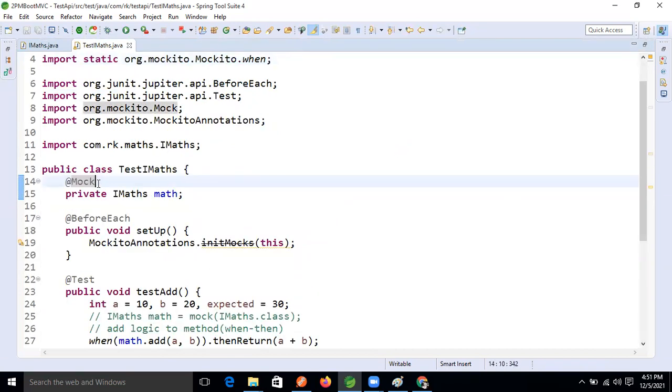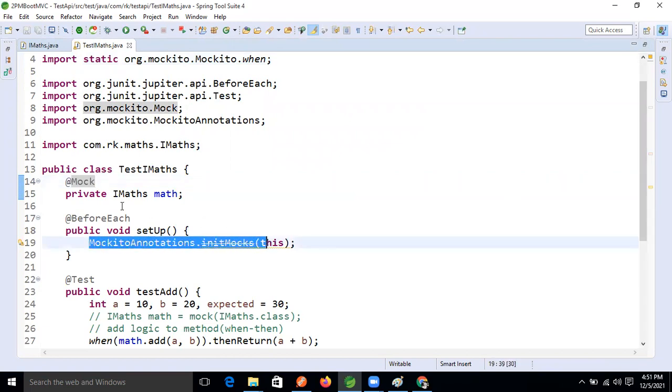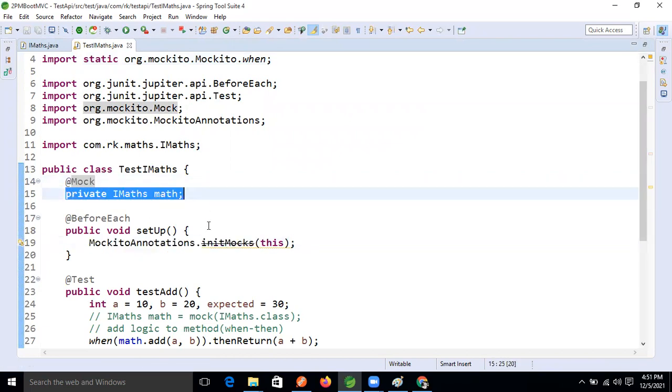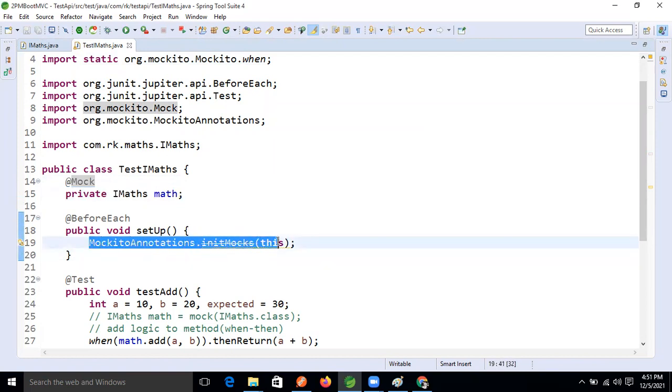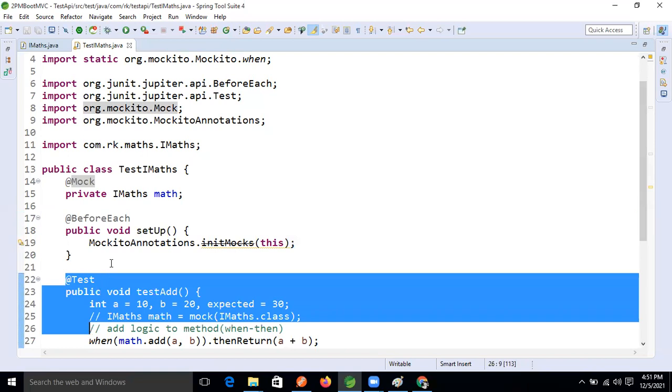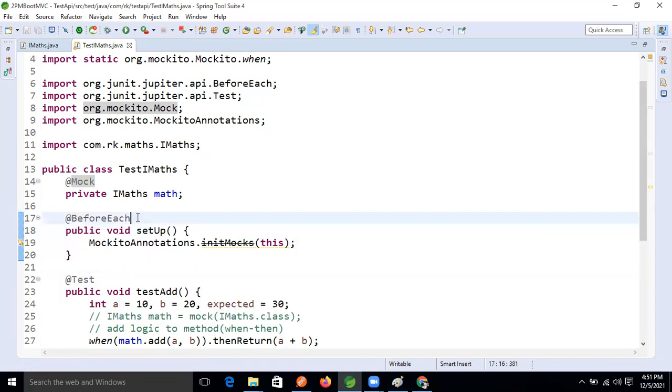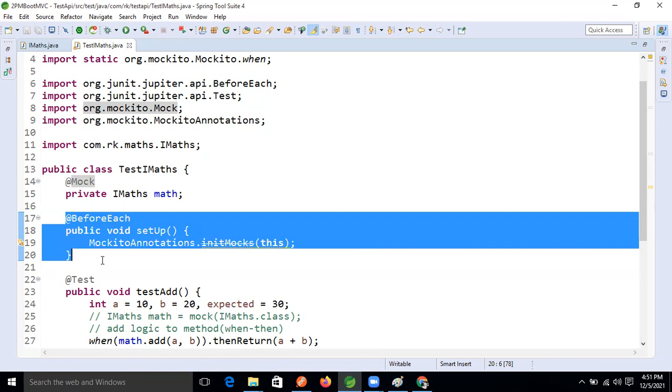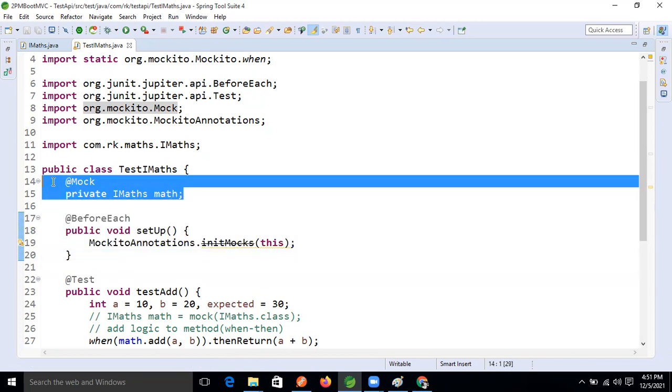Because here we are not using a Spring Boot application where we get the auto-configuration. So before initializing this object, we need to activate it. Before each test case, if we use this annotation, this block will execute now, so the data will be injected inside this method. Correct. Clear? Okay.